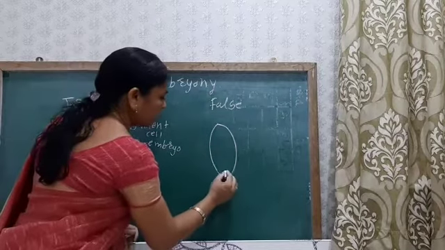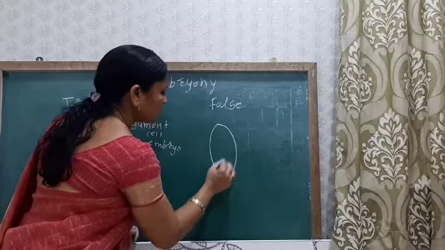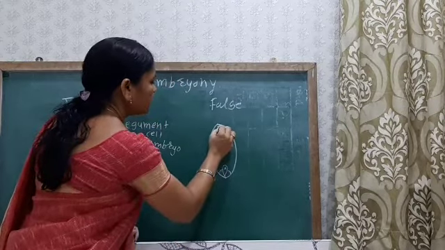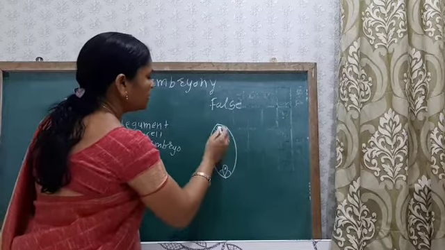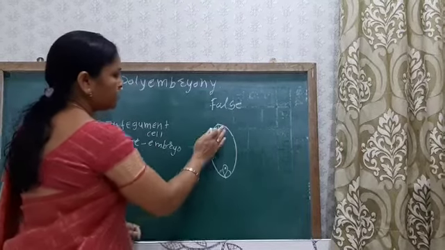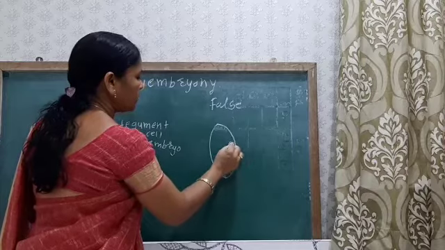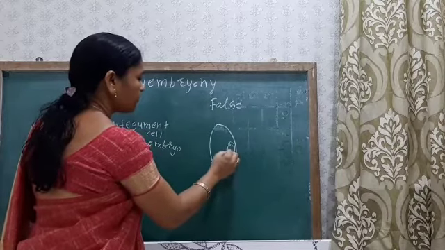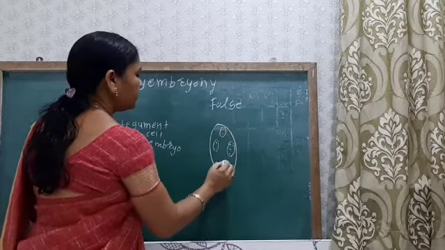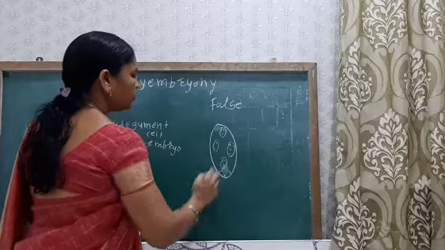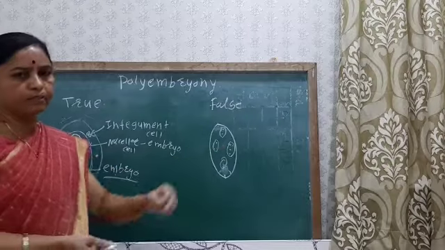Here is the zygote, the two synergids, and the antipodal cells. The antipodal cells divide and form an embryo sac. So many embryo sacs are produced like this, and polyembryony takes place.